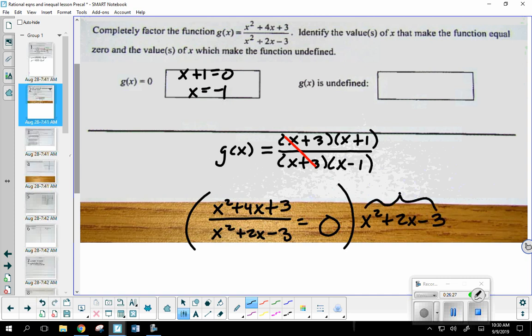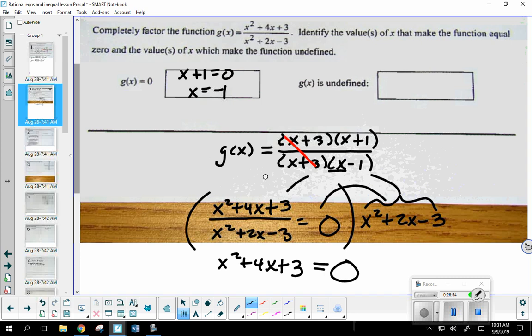What's going to happen if I multiply this trinomial times that fraction? Those denominators will cancel, leaving me x squared plus 4x plus 3, which is the numerator. And we don't want to forget 0 times that trinomial as well. But what's that? 0. So all you really did was set the numerator equal to 0. That's why we have that particular shortcut.